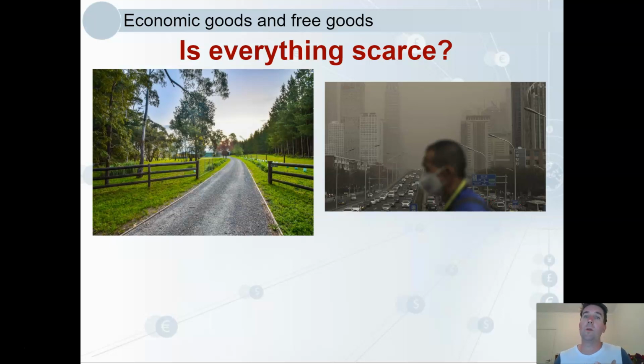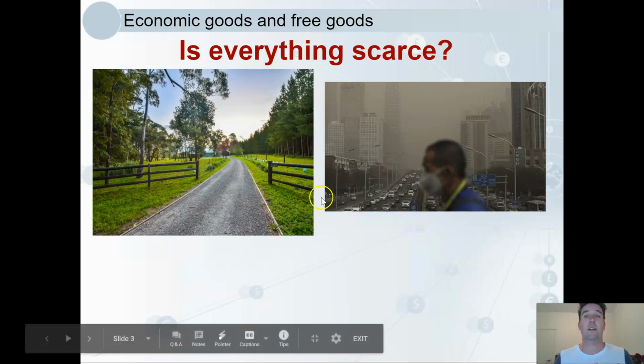In contrast, there are what we call free goods, so abundant that they have no opportunity cost. They are free in terms of opportunity cost. Clean air would be a free good in a small country town like Meadows, Australia, where I live, but would have some scarcity value in a Chinese megacity, like over here.